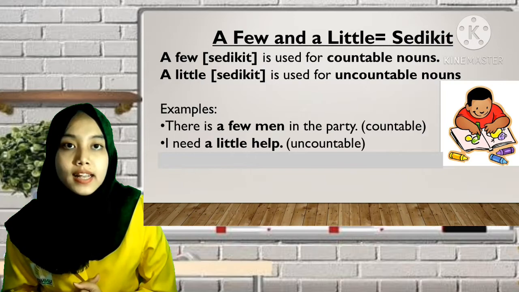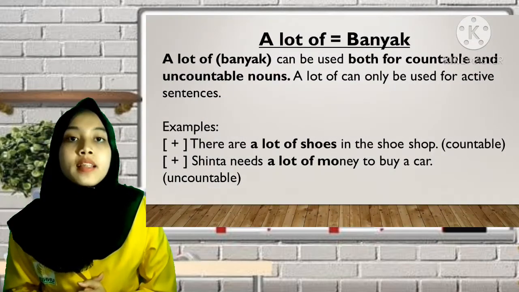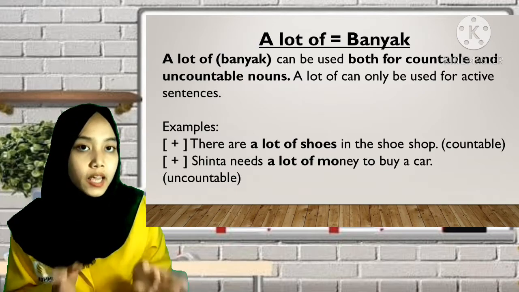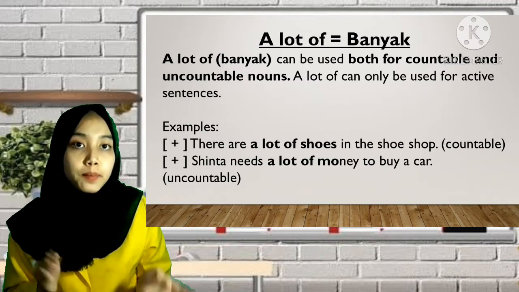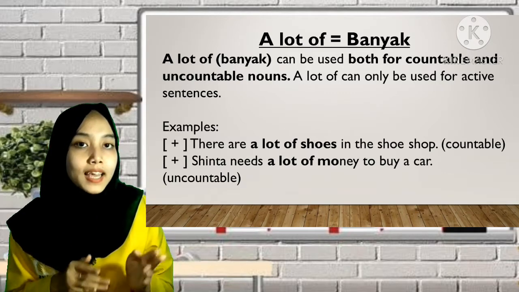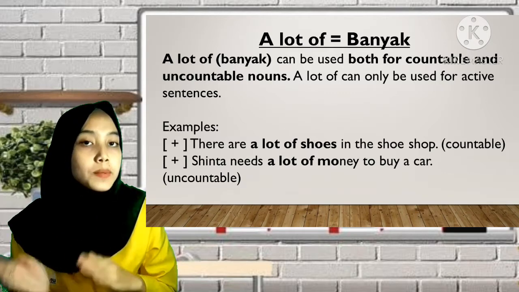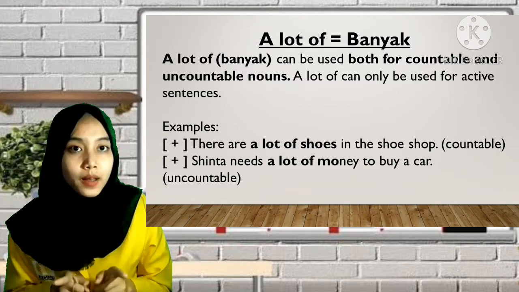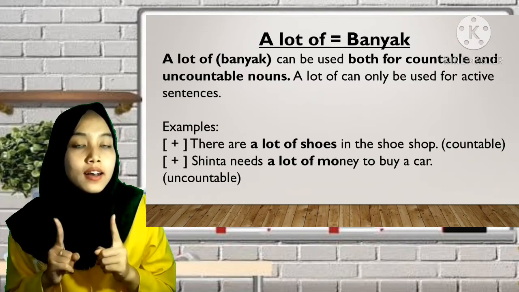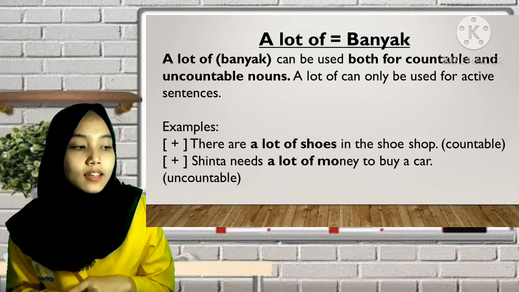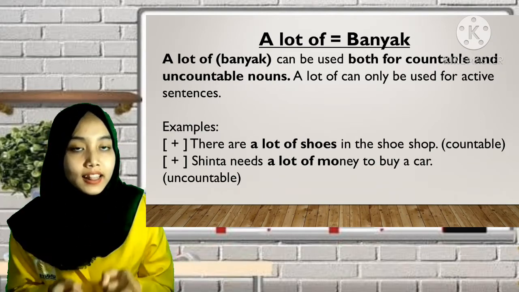The next is a lot of, or banyak. A lot of means banyak. It is the same as many and much. But a lot of can be used with both countable and uncountable nouns. So it is flexible. But a lot of can only be used in active sentences.